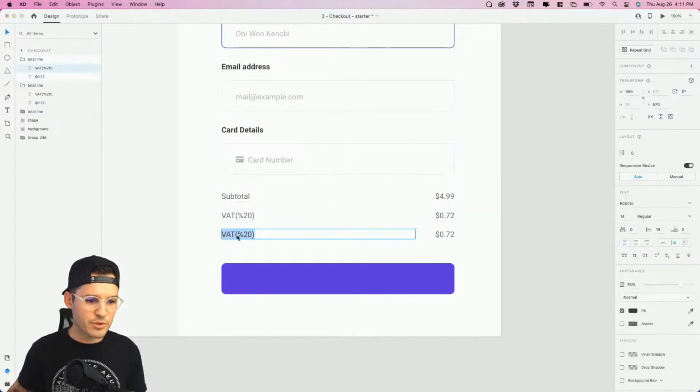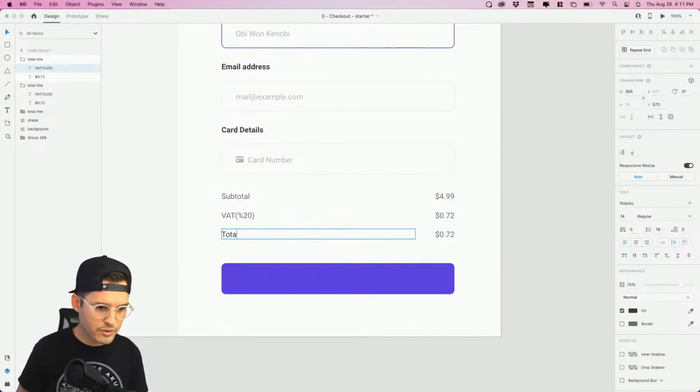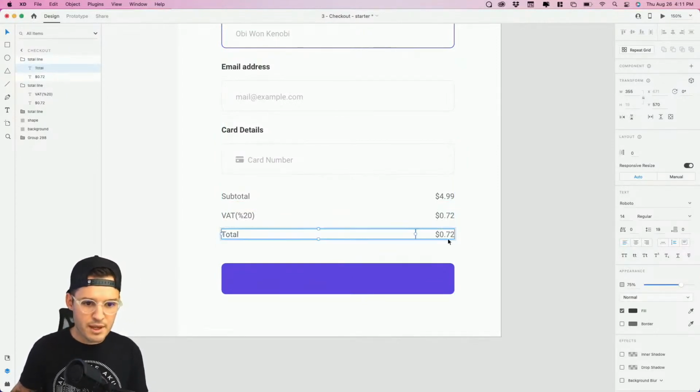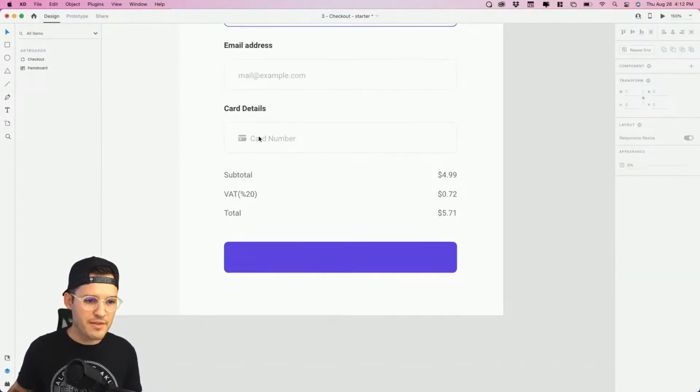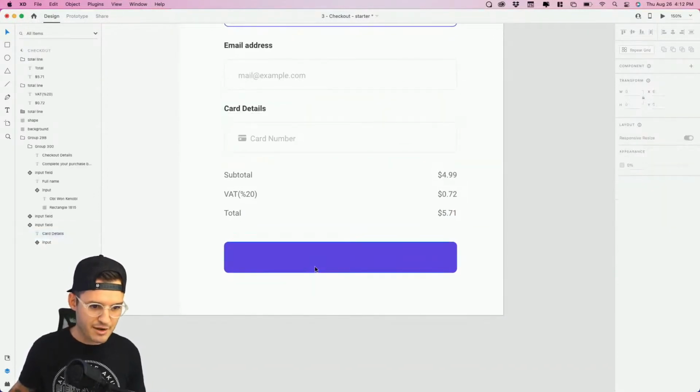Okay, and then lastly we'll do total. Total, if we could spell total. Total, and somebody do the math for me. Oh my gosh, $4.99 plus 72. I don't know, that's like 5. Gosh, I'm the worst at this. 71. Okay, for the total, and then we need to add a little bit of text inside of our button,